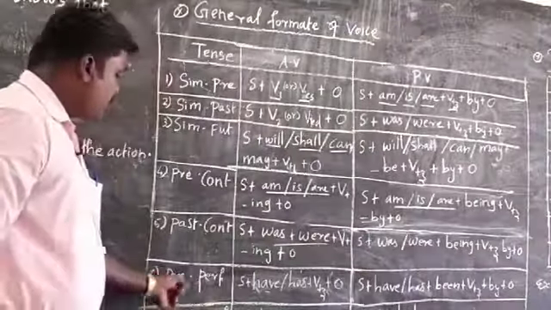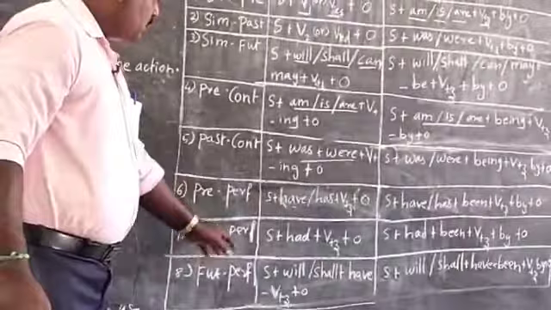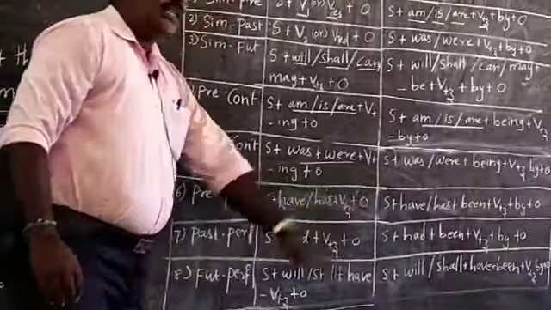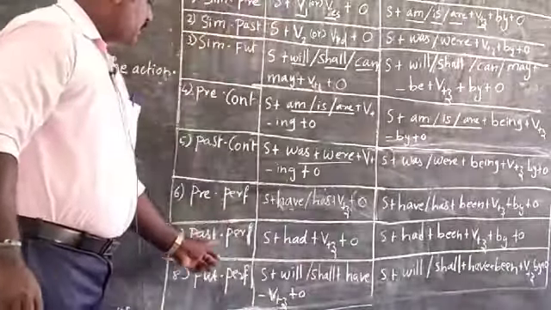of the present perfect. Next, past perfect. Past perfect, had plus verb 3. Had plus verb 3 plus object, that is called a past perfect.